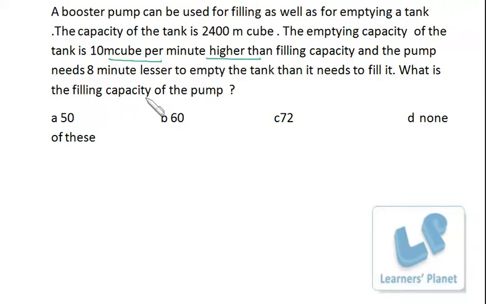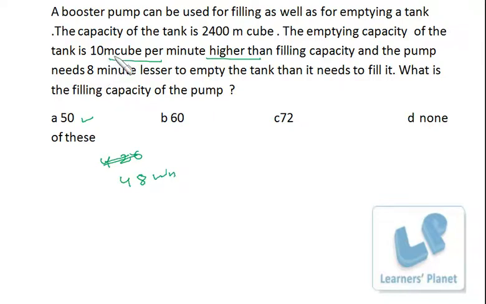Okay, now suppose filling capacity is 50. That means 2400 by 50 is the time this booster pump will take to fill up the tank. So 2400 by 50 is 48 minutes, right?